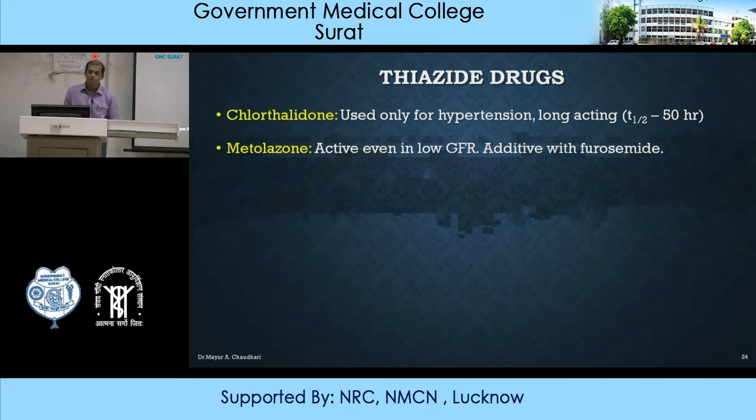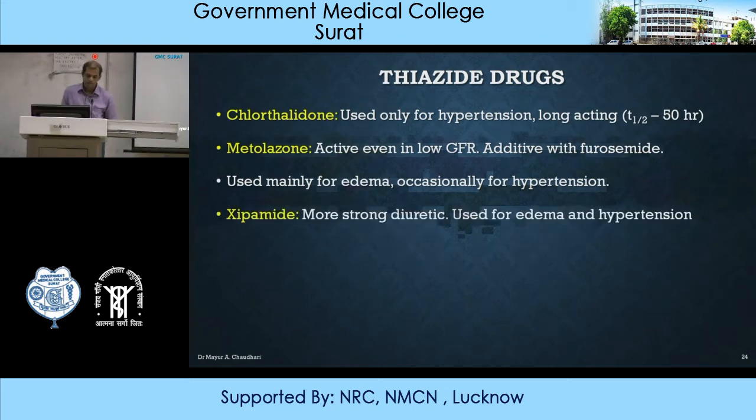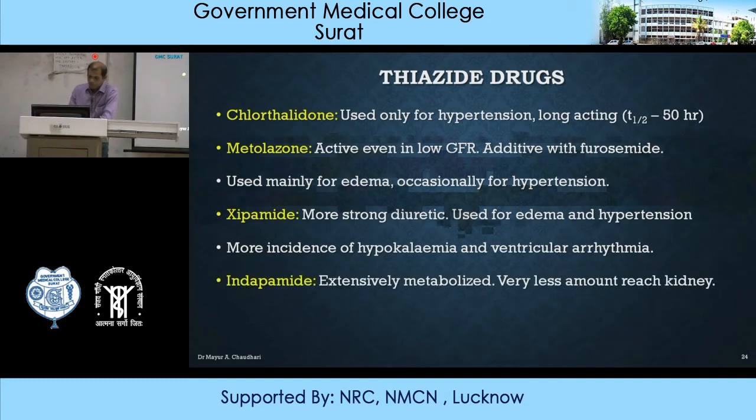It can also be tried with furosemide, that is loop diuretic, as an additive drug, used mainly for edema and occasionally for hypertension. Then xipamide is a more strong diuretic and used for edema and hypertension. More incidence of hypokalemia and ventricular arrhythmia is seen with xipamide. In case of indapamide, it is extensively metabolized, and very less amount of indapamide reaches kidney and used only as antihypertensive drug.